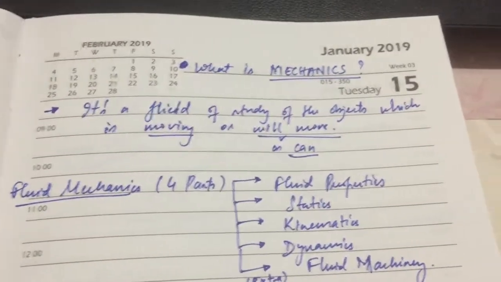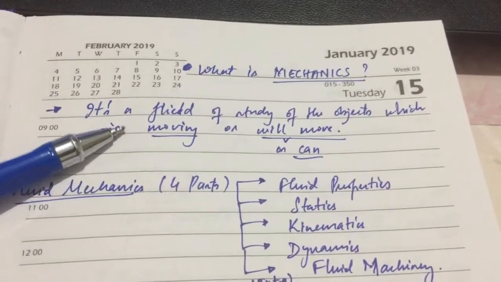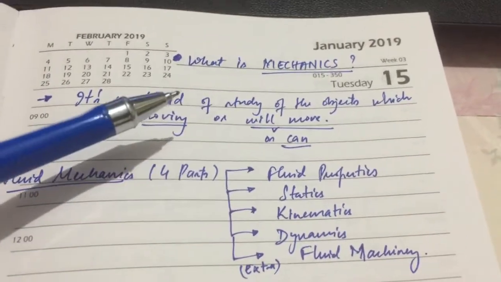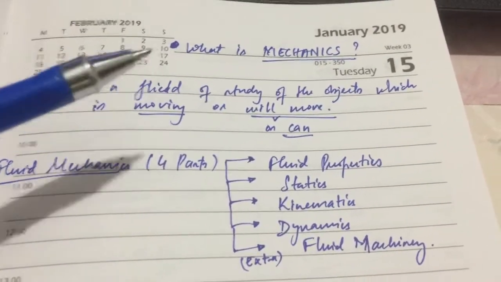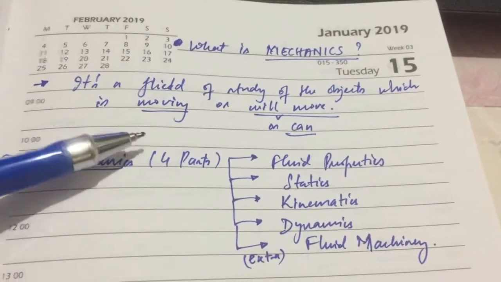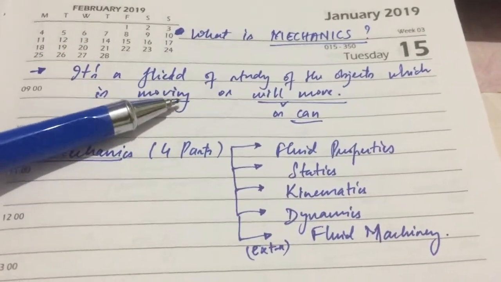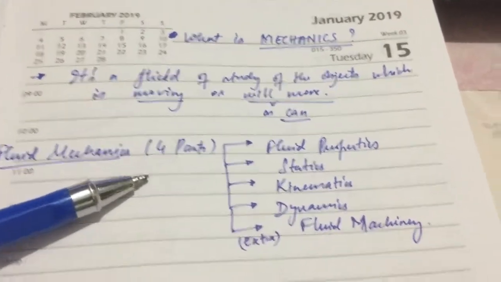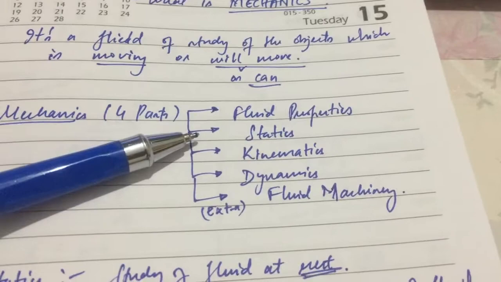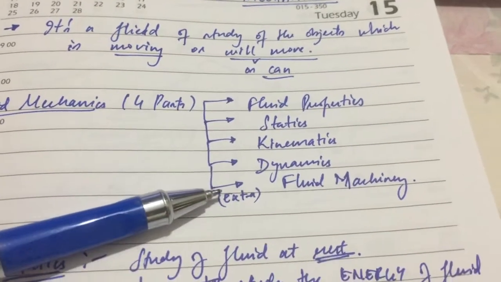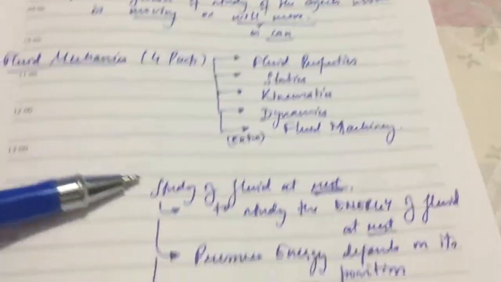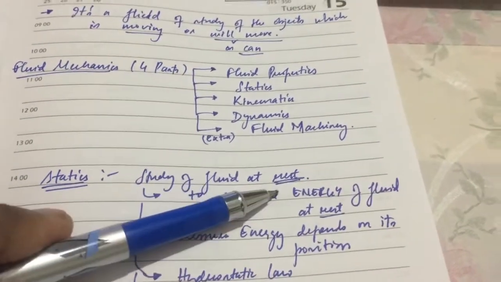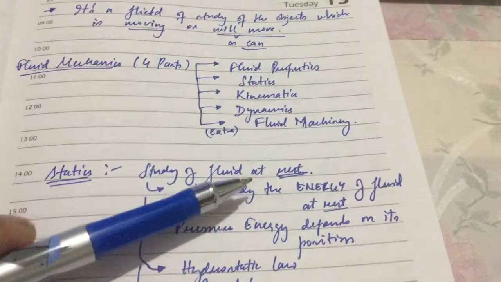So next, what is mechanics? Mechanics is the field of study of an object which is moving or will move, or is at rest. In fluid mechanics, there are basically four parts: fluid properties, statics, kinematics, and dynamics, and fluid machinery, which is extra. So what is statics? Statics is the study of fluid at rest.